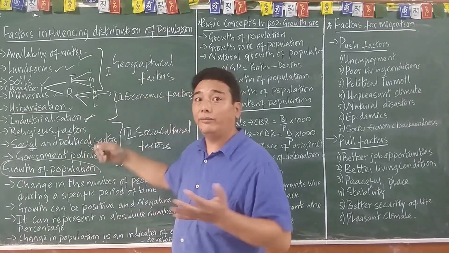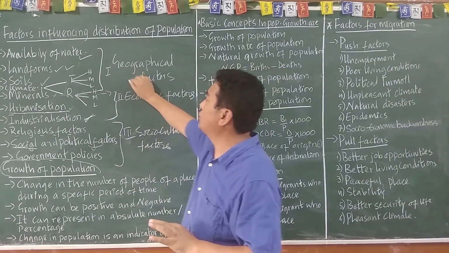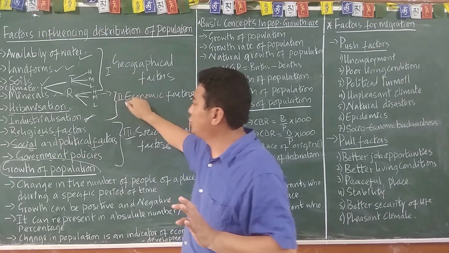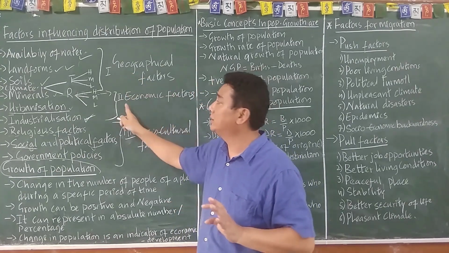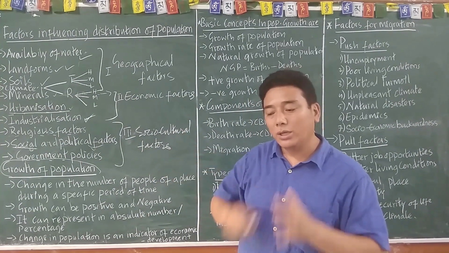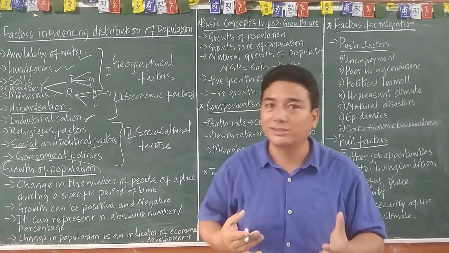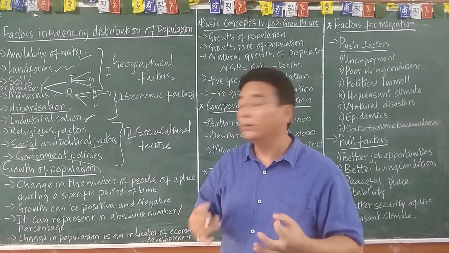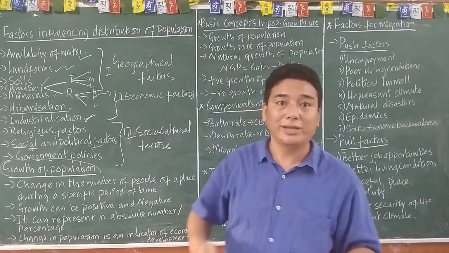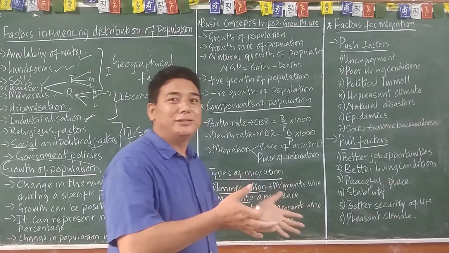If they ask a 3 marks question, you can write geographical factor, economic factors, and social cultural factor. By that you can score good marks. Scoring good marks is important, am I right? Whatever the society says, ultimately your percentage counts.